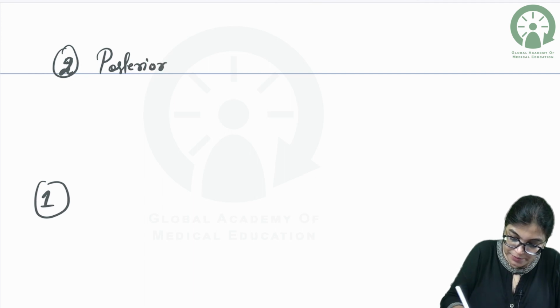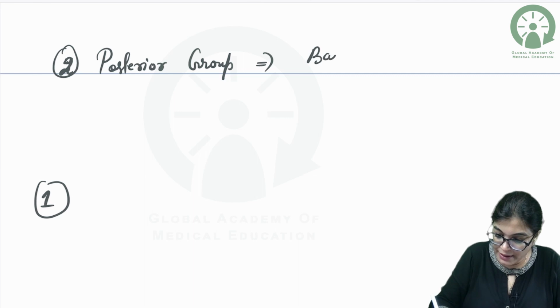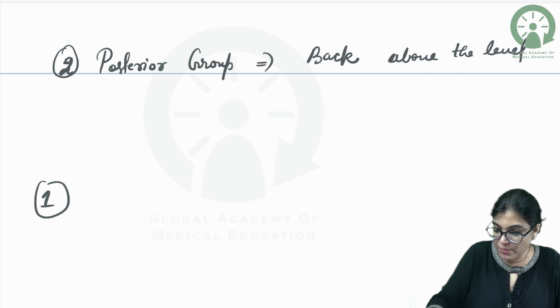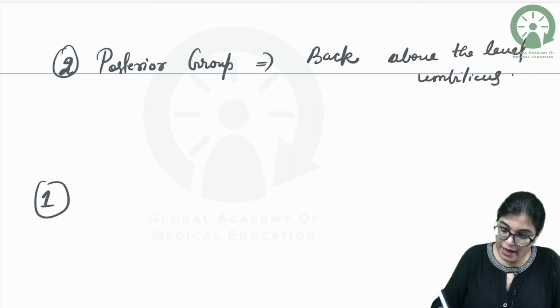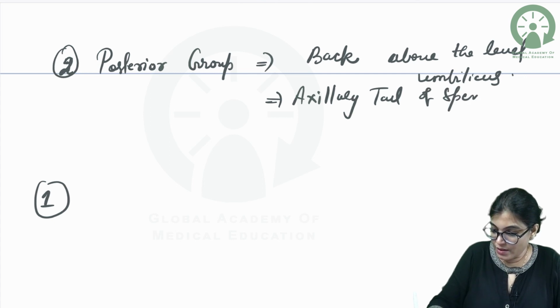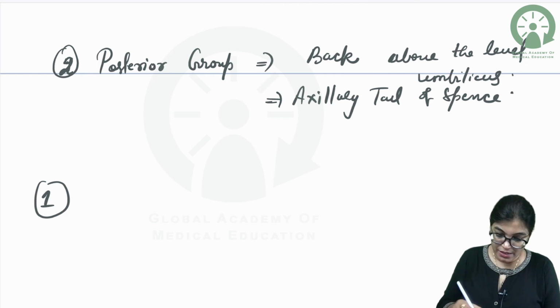The posterior group of axillary lymph node will drain the lymphatics from the back above the level of umbilicus. So the whole of the back area above the level of umbilicus, and also it drains lymphatics from the axillary tail of Spence, the elongation of the outer quadrant of the breast.